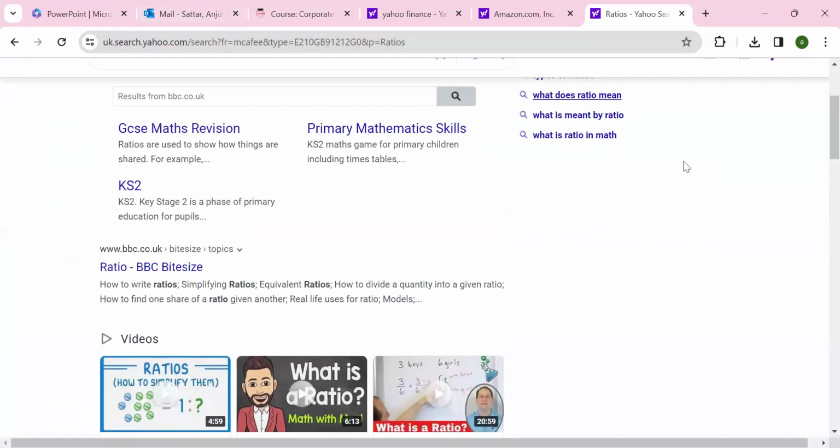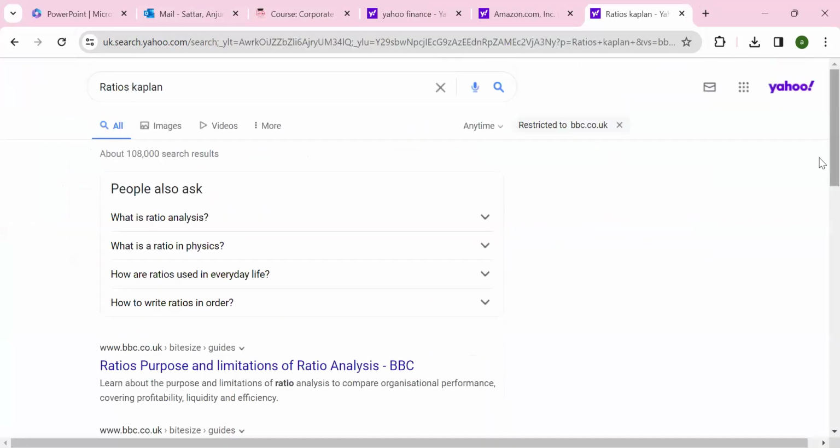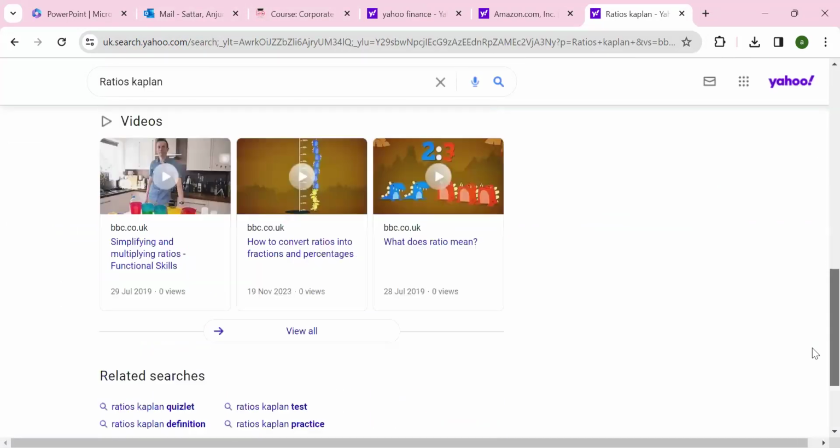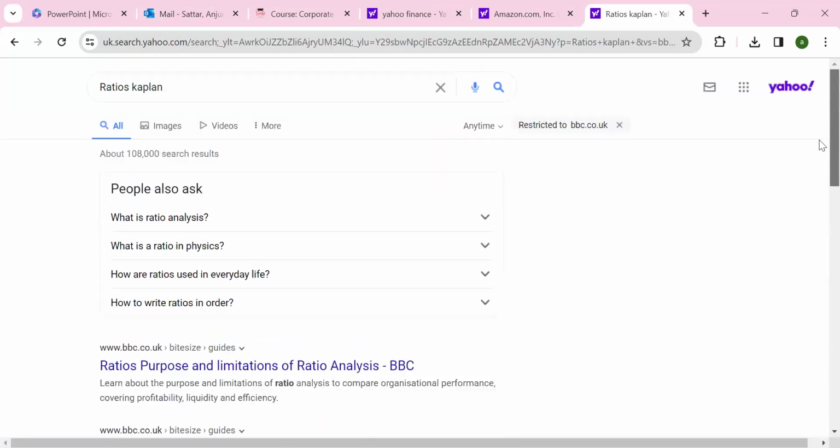What we are using is called Kaplan Resources, the Kaplan Resource Bank. If you type in Google search, let's say, ratios, and next to that write the word Kaplan, Kaplan is a publisher, yeah. So you will find here the chapters of the books. And sometimes it's quite good for reference and finding resources. Those will help you when we do the assignment.